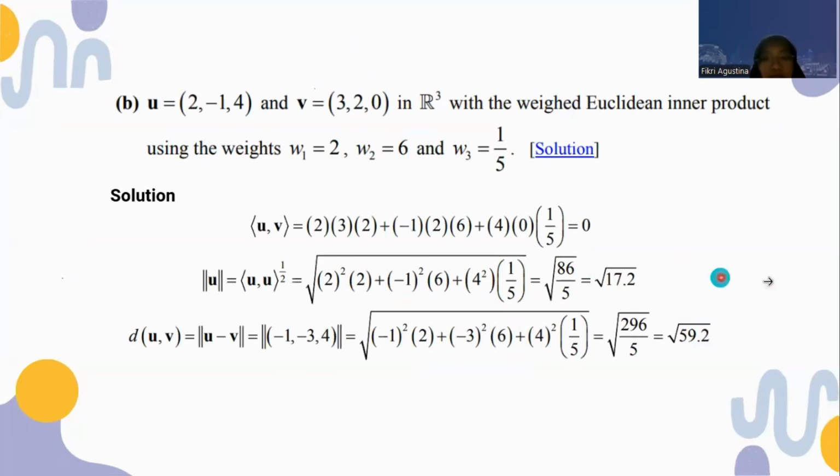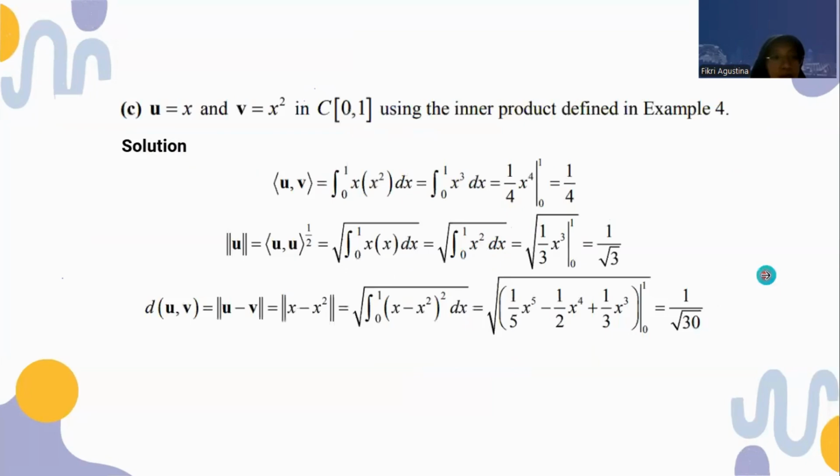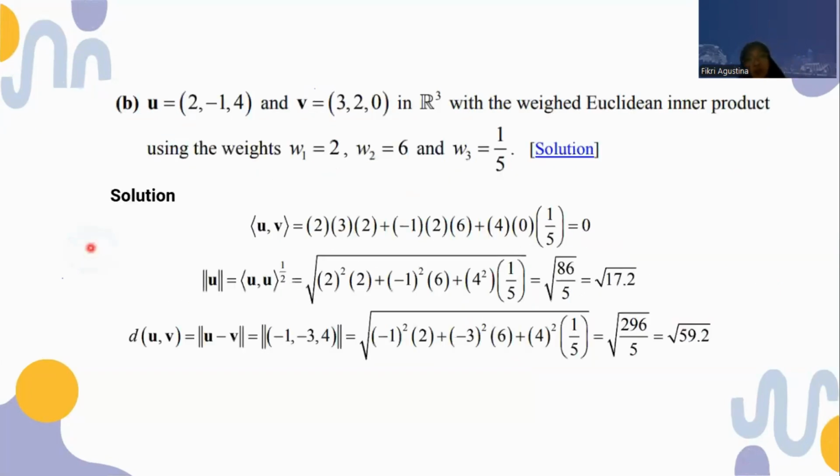Next, part b, with the weighted Euclidean inner product using the weights w1 is 2, w2 is 6, and w3 is 1/5.